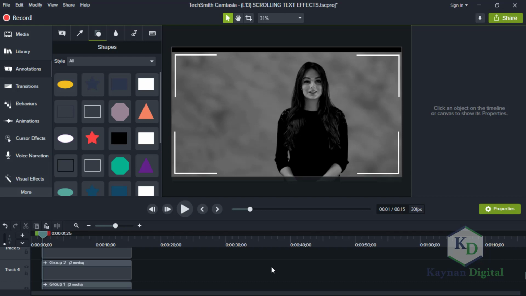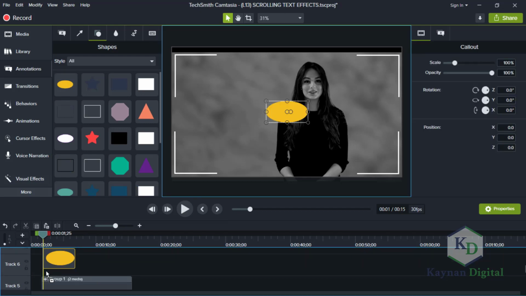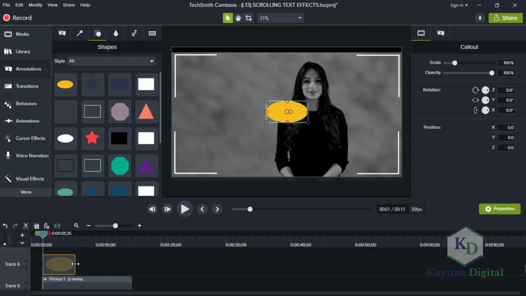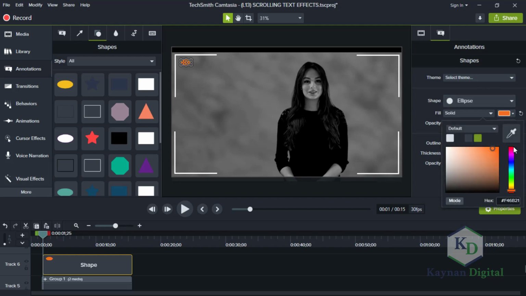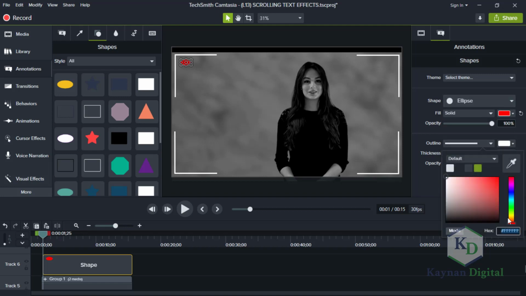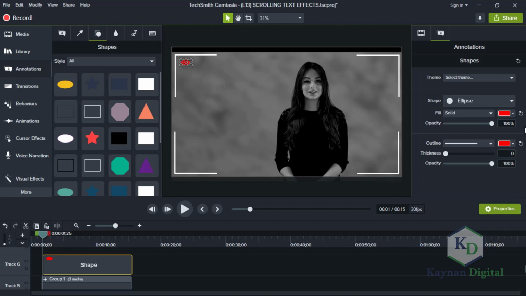So let me add the camera effect. So bring this shape in, expand the length of the video, so bring it up here, use Alt Shift to reduce the size, and let's adjust color red, once it's red, fully red. Yeah, we don't want outline, but if there's outline, then it should be red also. Okay.